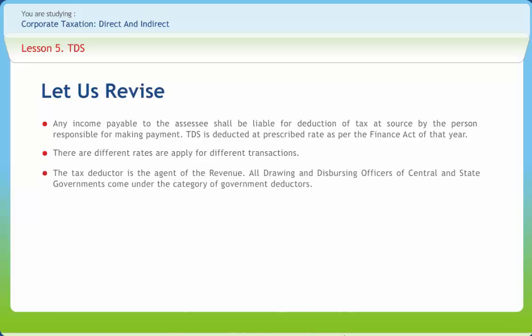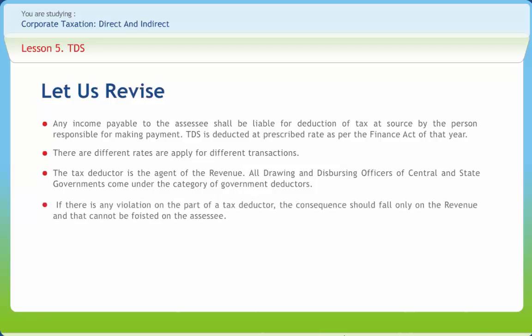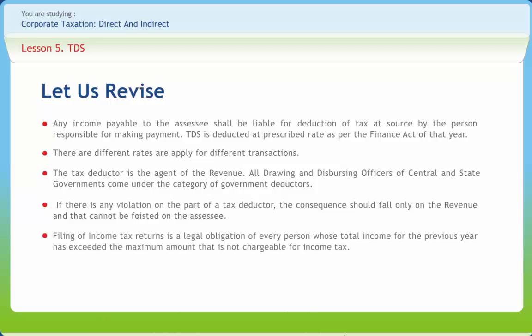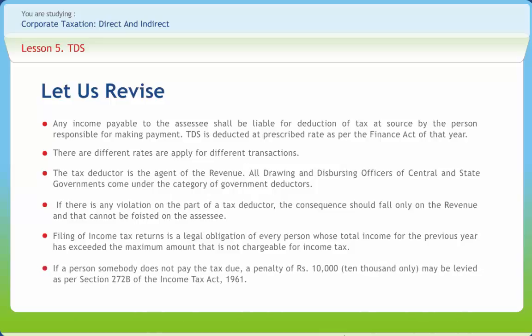All drawing and disbursing officers of central and state governments come under the category of government deductors. If there is any violation on the part of a tax deductor, the consequence should fall only on the revenue, and that cannot be foisted on the assessee. Filing of income tax returns is a legal obligation of every person whose total income for the previous year has exceeded the maximum amount that is not chargeable to income tax. If a person does not pay the tax due, a penalty of Rs 10,000 may be levied as per Section 272B of the Income Tax Act 1961.